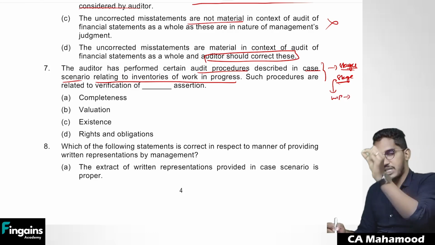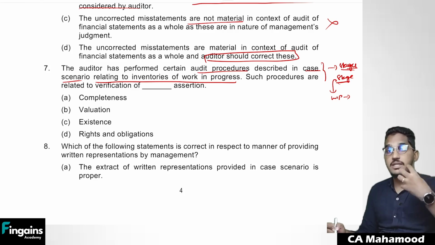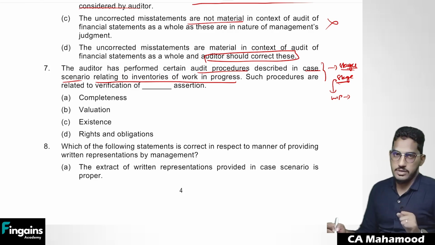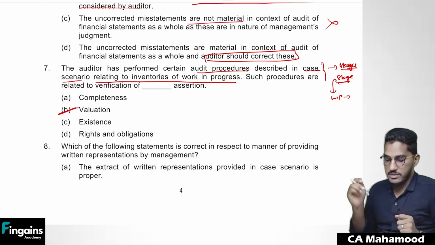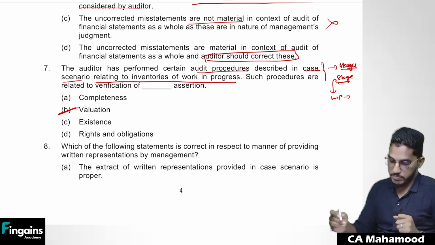So that means by checking the percentage of completion of the work in progress, we are actually trying to obtain evidence regarding valuation assertion. Which assertion, guys? Valuation assertion, we are trying to obtain audit evidence. So let us cross verify with the key. Yes, seventh one is also B.